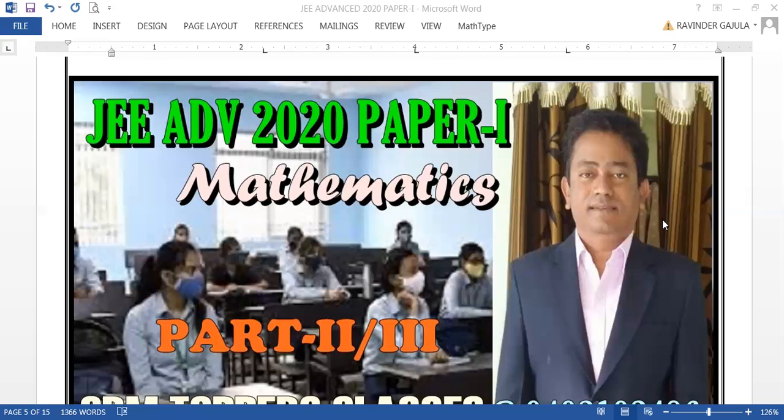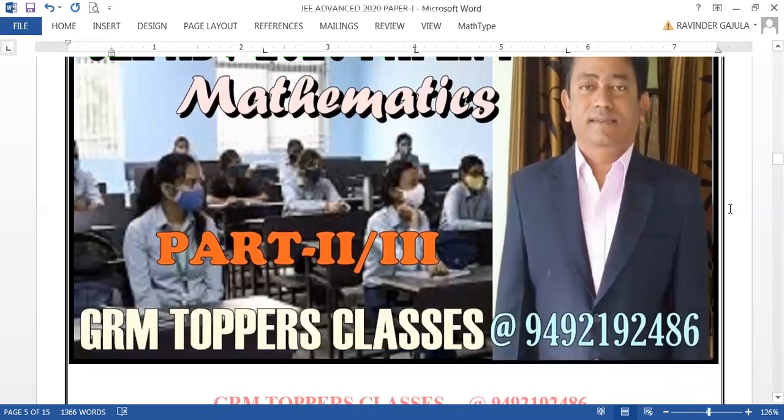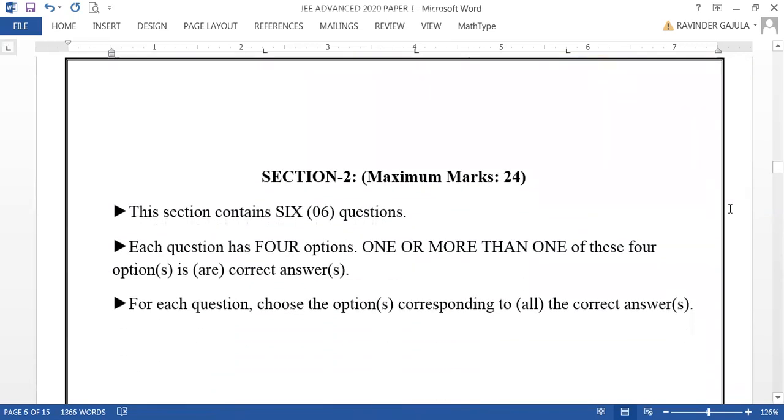And dear children, let us see this section 2 also given for 6 questions, and in this section every question has 4 options, but one or more than one options are correct for this question, and we have to answer all the correct options of this question.